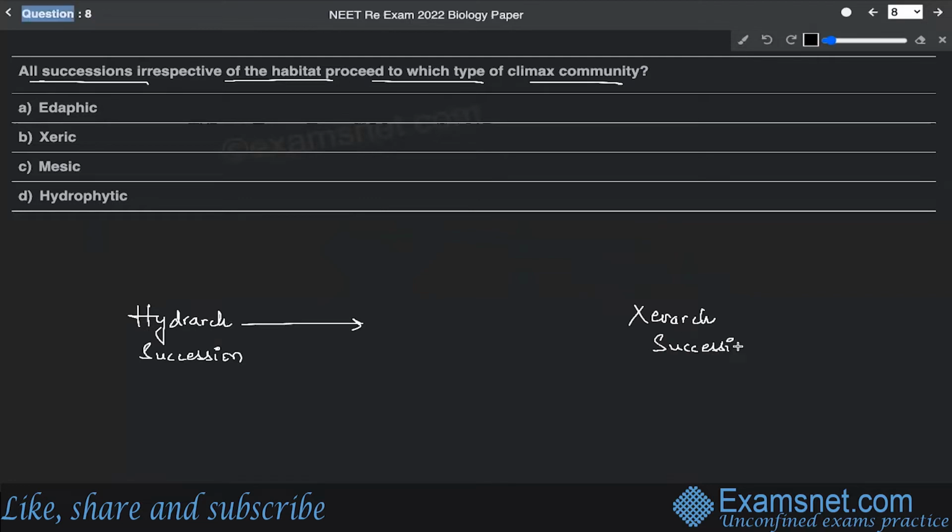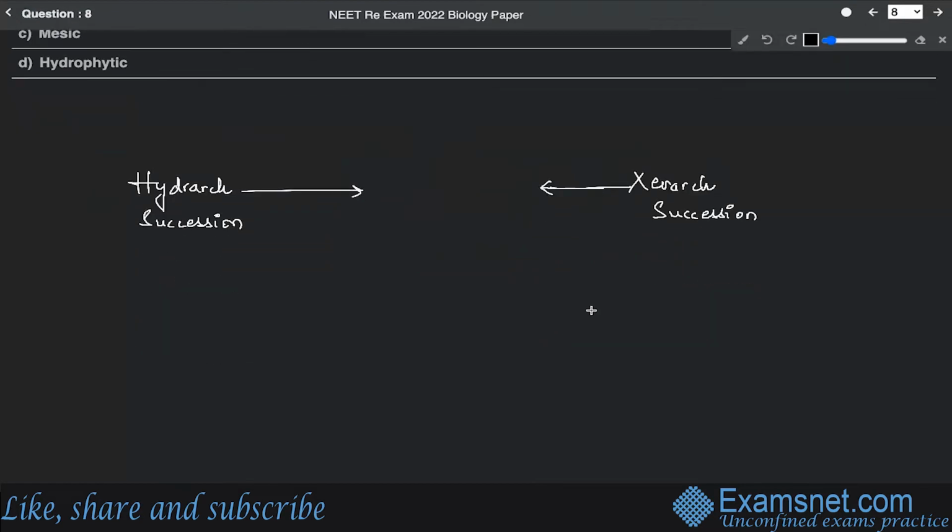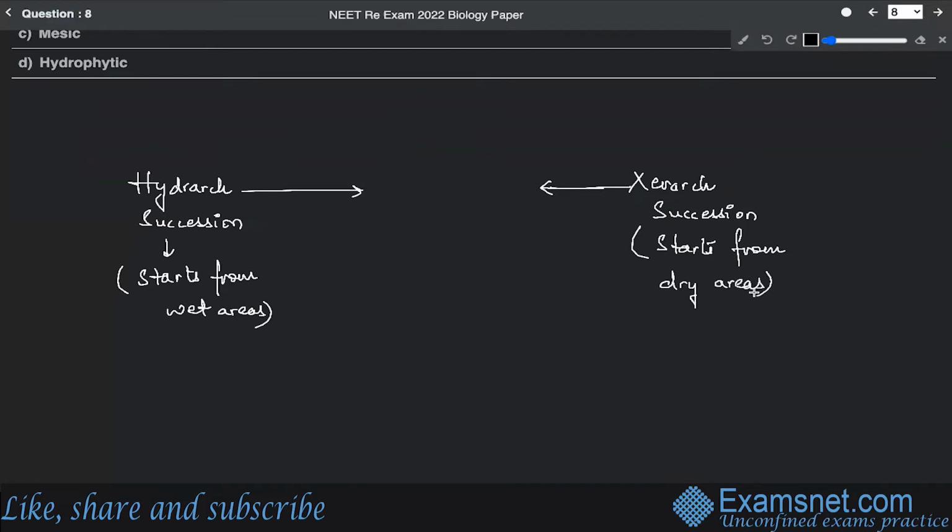So hydrarch succession is the succession that starts from wet areas. All right, so that includes ponds, lakes, or anything. While xerarch is the succession which is going to start from dry areas. So dry areas basically include rocks or sand or something. That is the case.